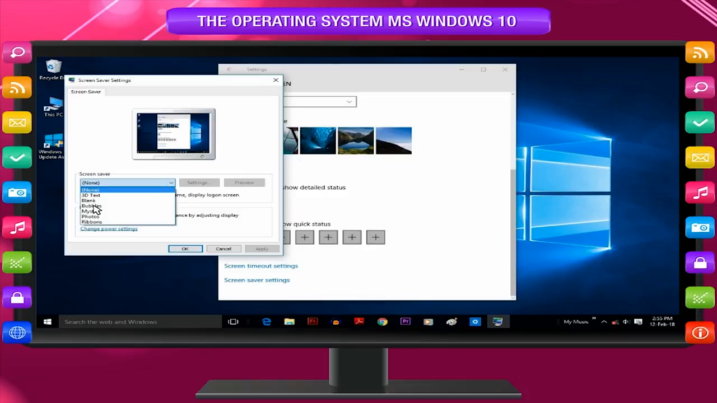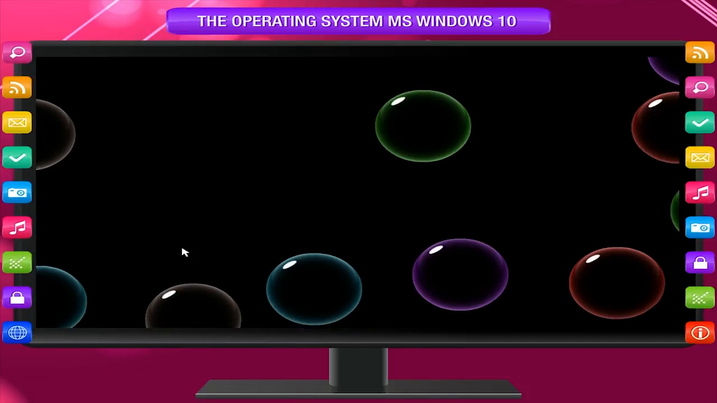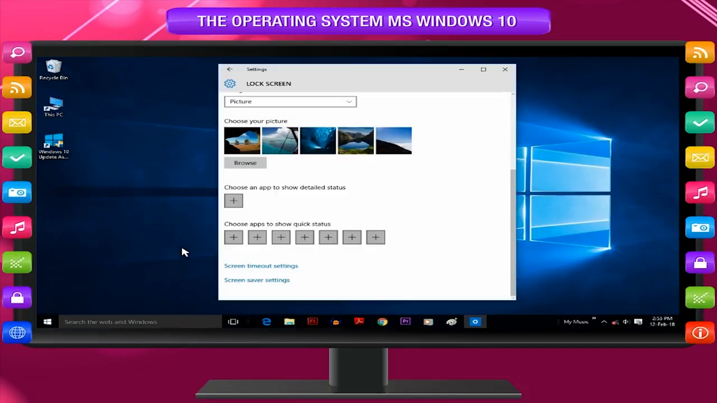Select the screensaver from the drop-down menu and change its default settings if required. Click OK to save your changes. To stop a screensaver and return to the keyboard, move your mouse or press any key on the keyboard.